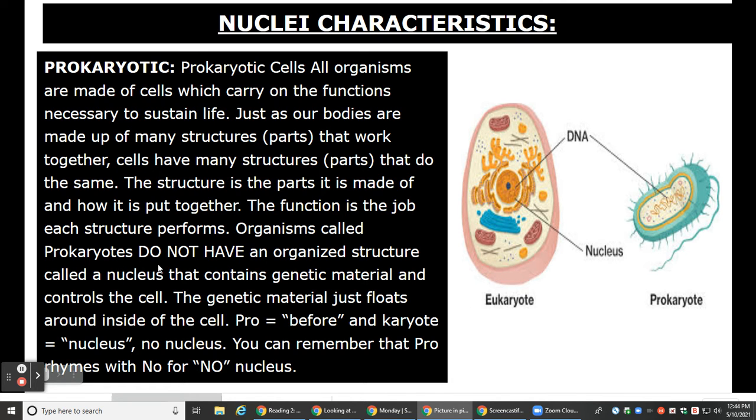Organisms called prokaryotes do not have an organized structure called a nucleus that contains genetic material and controls the cell. The genetic material just floats around inside the cell. So pro, before, and karyote, nucleus. No nucleus. You can remember that pro rhymes with no for no nucleus. And here you see the prokaryotic cell where you do not have a nucleus, a membrane-bound nuclei.